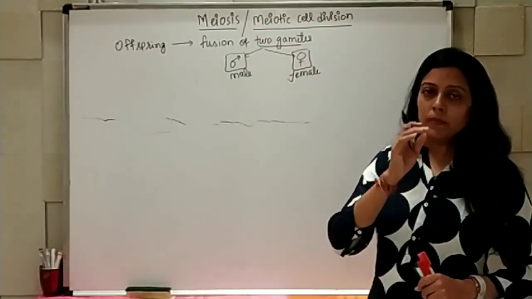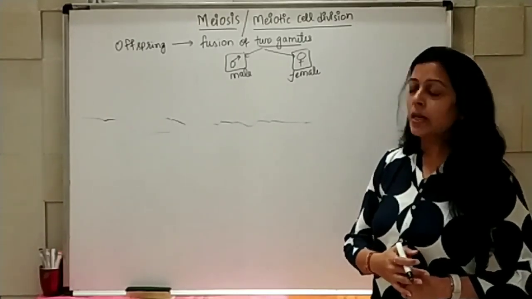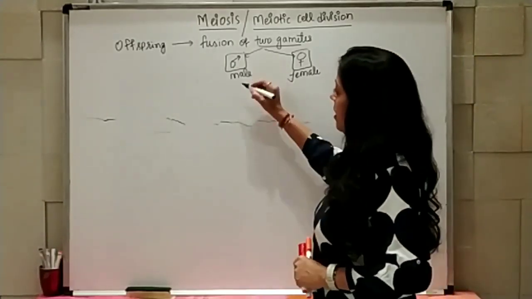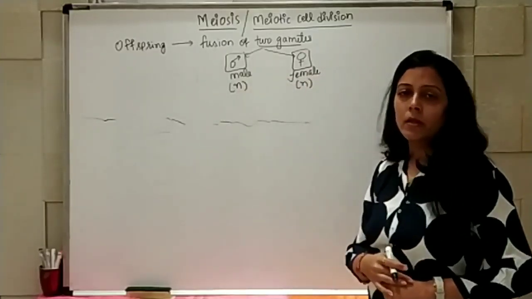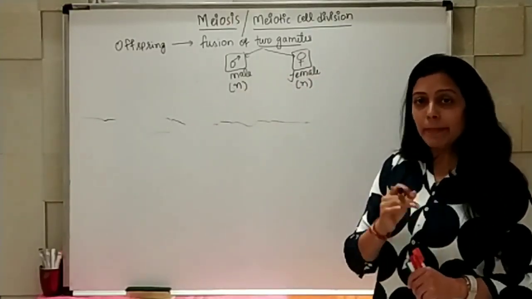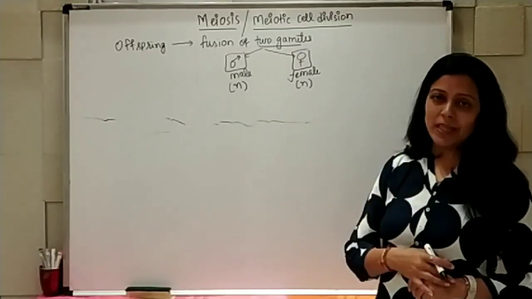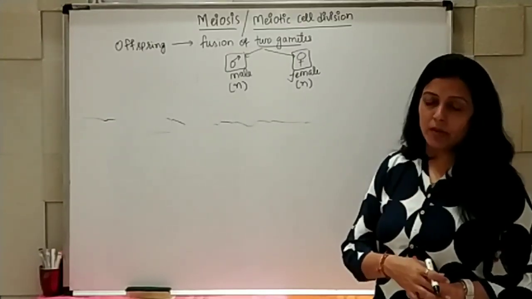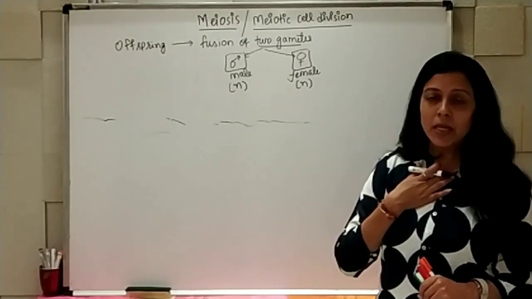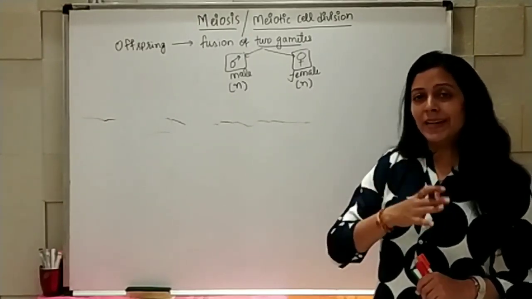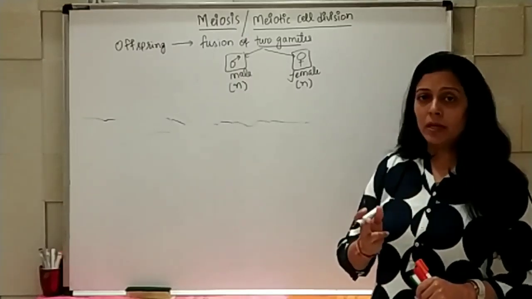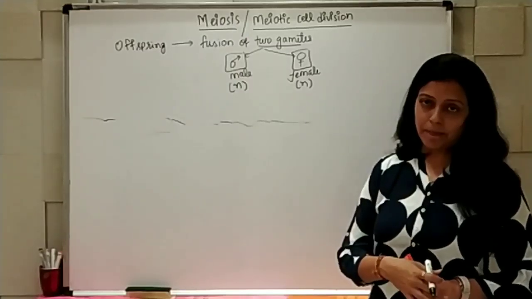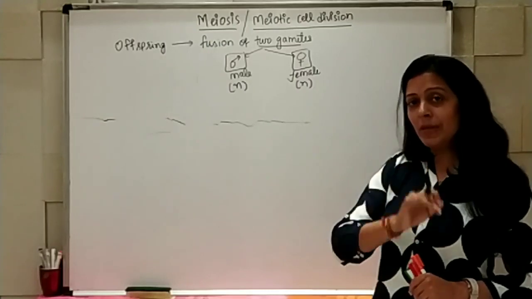Right? So male and female gametes are there, which are having haploid sets of chromosomes. When I am saying haploid, it means single chromosomes are there, there is no pairing. For example, for human beings, we are having 23 pairs of chromosomes. Pair बोला तो diploid phase में जा रहा है.